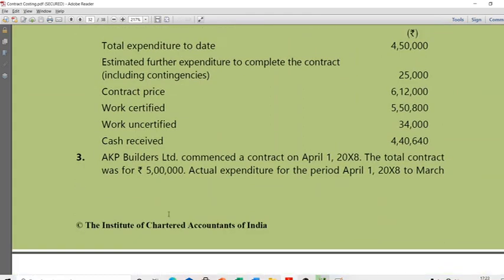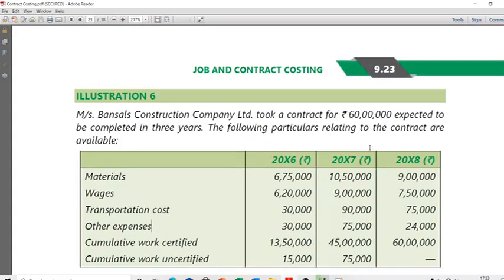AKP Builders Limited commenced a contract on 1st April 2018. The total contract was for 5 lakhs. Actual expenditure for the period, sorry,